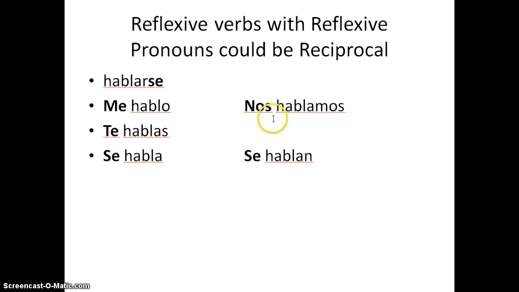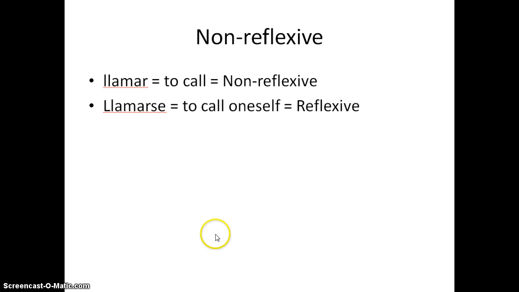Here's what I want to explain here. In the plurals, you could have a reciprocal thing. So this means we talk to ourselves, but actually it could also mean we talk to each other, okay? And down here, this means they talk to themselves, but you could interpret it as meaning they talk to one another. That's called reciprocal. It's not quite the same thing as reflexive. It's kind of like when two people are hugging each other. In English, we say they are hugging each other. So it's not reflexive because that would be like I hug myself. But when it's reciprocal, each person is doing it for the other person. Okay, just so you're aware that in Spanish, this is how they would communicate reciprocal. And of course, it's always plural because it takes two to tango, as they say.